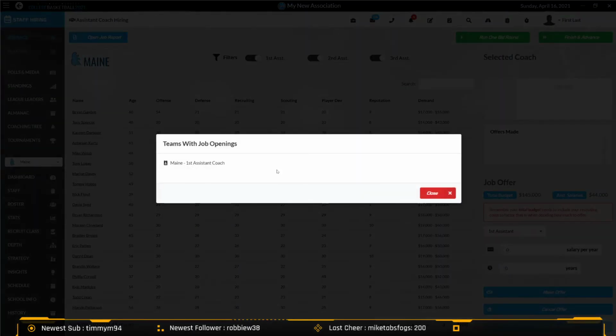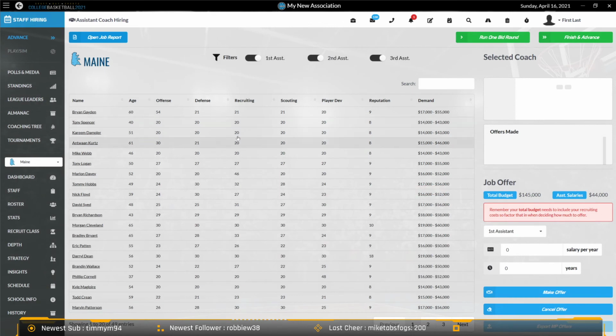I've fired a coach just so something would show up here, because I've simmed a few days already. But this will list all of the teams who have job openings. So if I have a first assistant coach opening here, and I know that 12 other teams have a first assistant coach opening, I know there's going to be competition maybe for some of the top guys that I'm after. So I think seeing that might help you bid maybe more accordingly.